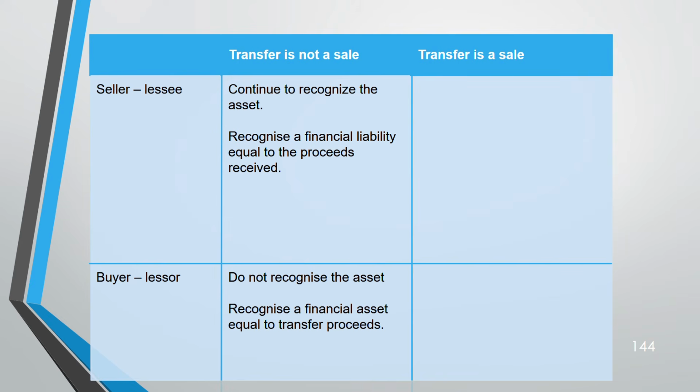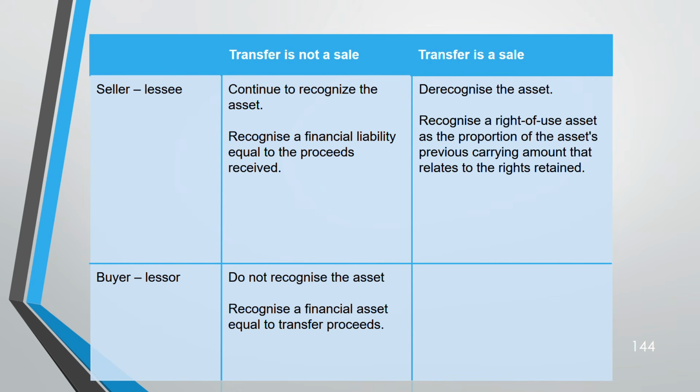Transfer proceeds. Once this is clear, if a transfer is a sale, it is easier than this. Simply, the seller de-recognizes the asset because you have sold it. Instead, normally if the transfer is a sale, normal lessee rules apply. Lessee accounting. That is, recognize a right of use asset. You have taken it as a lease. But when you are recognizing it as a right of use asset, there's a fraction that you have to do. Okay, we'll do that fraction later on.